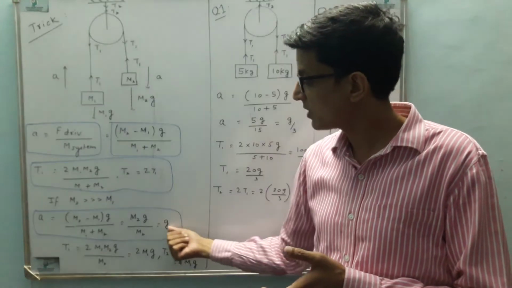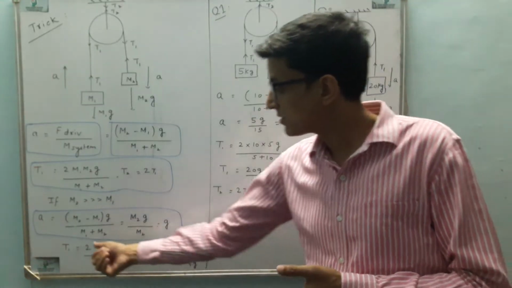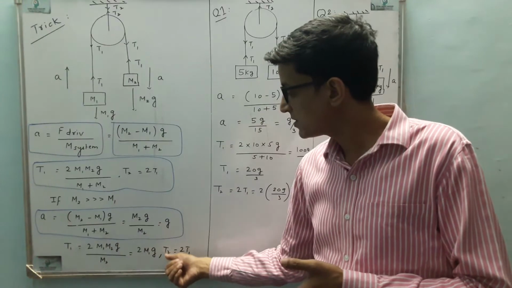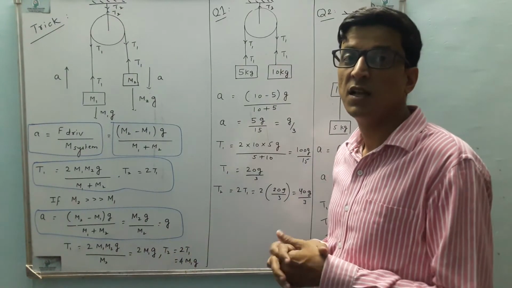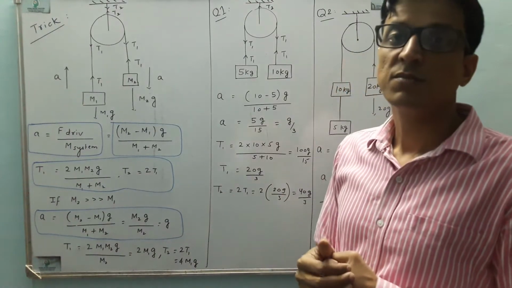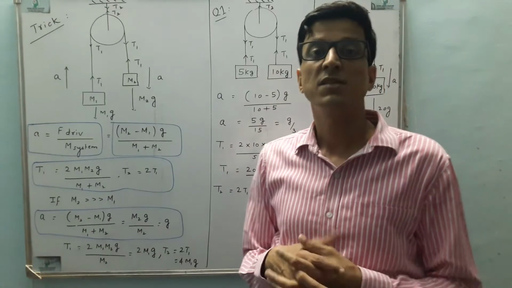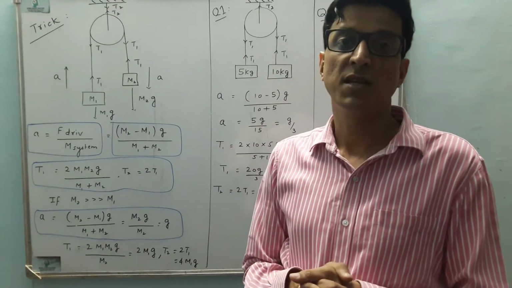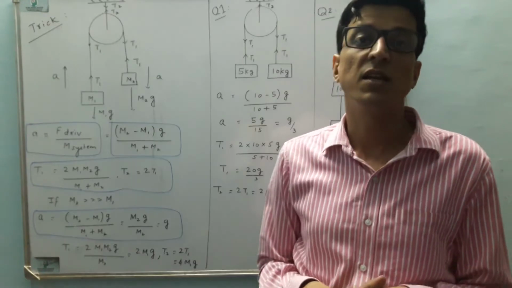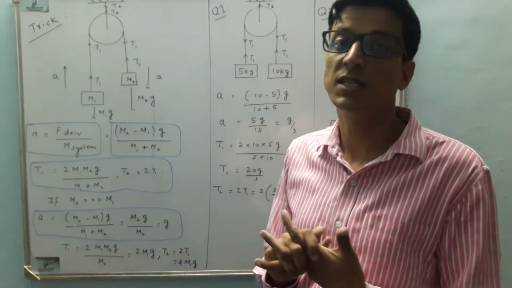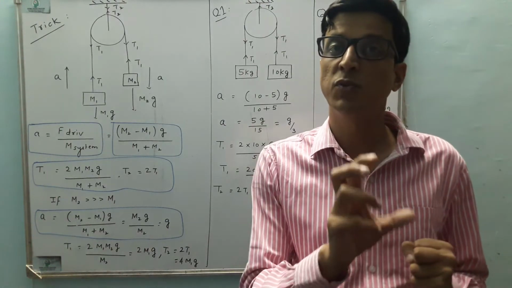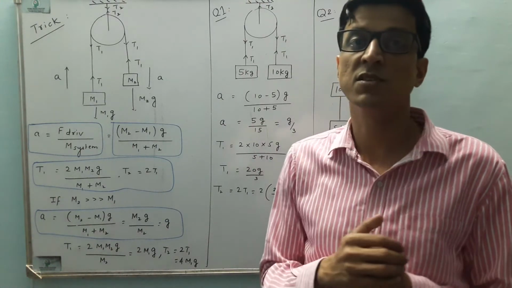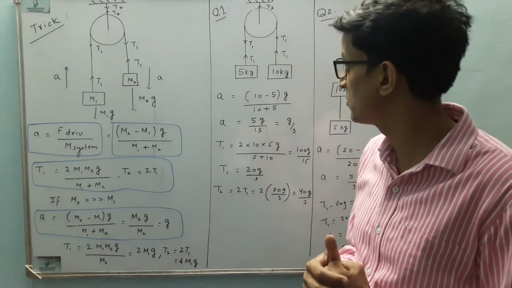So we have the result for acceleration equal to g, the result for T1 as 2m1g, and for T2, 4m1g. So the result is that when one of the masses is very large compared to the other, the tension in the string is double the weight of the lighter mass, and the tension in the rope connecting the pulley with the ceiling is 4 times the weight of the lighter mass. That's the result, you can remember.